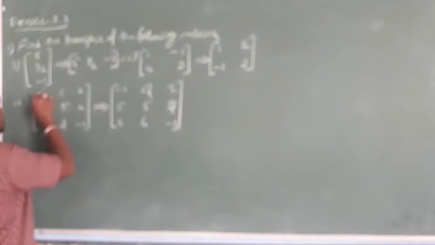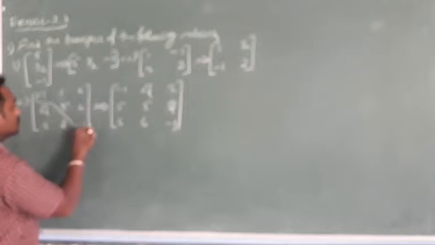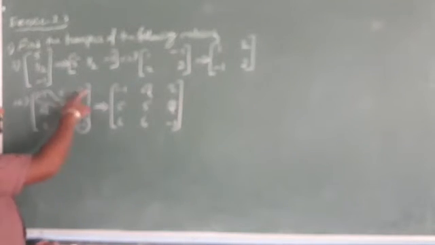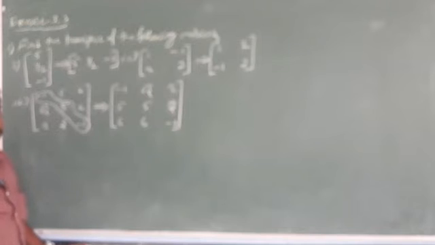Okay. Next, observe the thing here, students. These are the diagonal elements of the square matrix. Already you know that. The remaining ones are the non-diagonal elements.